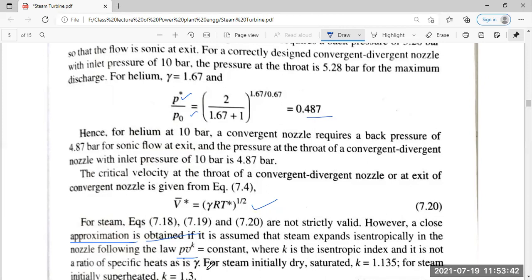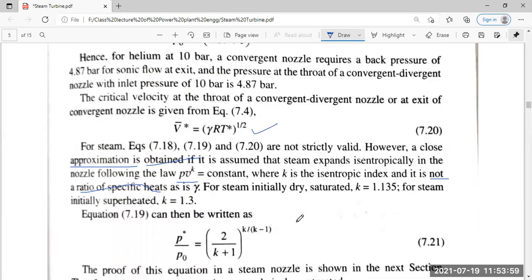So for steam that is initially dry saturated, n equals 1.135, and for superheated steam, it is different.